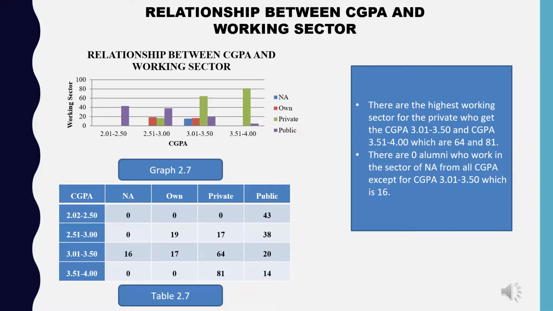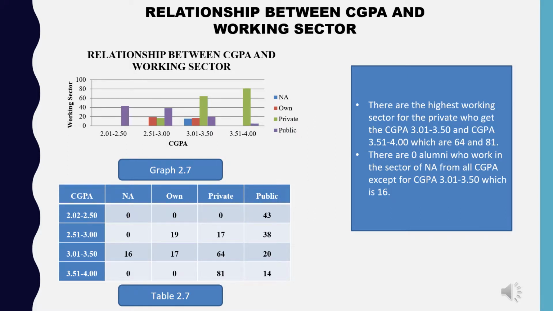Graph 2.7 and Table 2.7 show the relationship between CGPA and working sector. The highest working sector is the private sector for those who get the CGPA 3.01 to 3.50 and CGPA 3.51 to 4.00, which are 64 and 81.